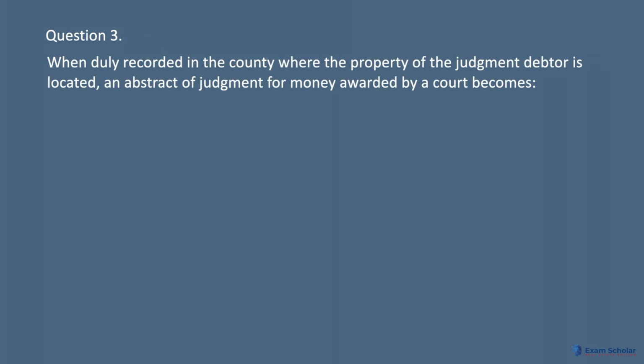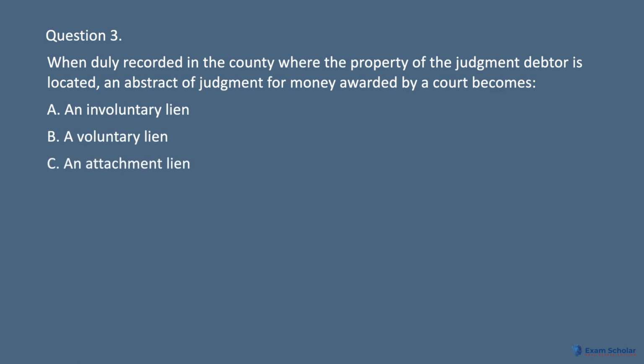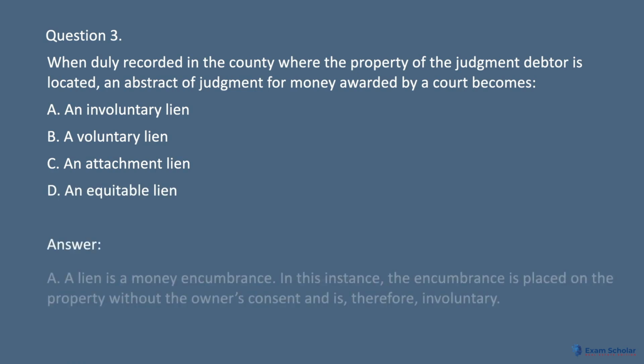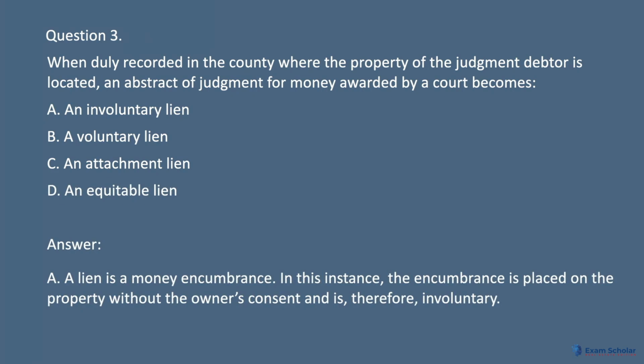Question 3. When duly recorded in the county where the property of the judgment debtor is located, an abstract of judgment for money awarded by a court becomes A. An involuntary lien. B. A voluntary lien. C. An attachment lien. D. An equitable lien. Answer: A. A lien is a money encumbrance. In this instance, the encumbrance is placed on the property without the owner's consent and is, therefore, involuntary.